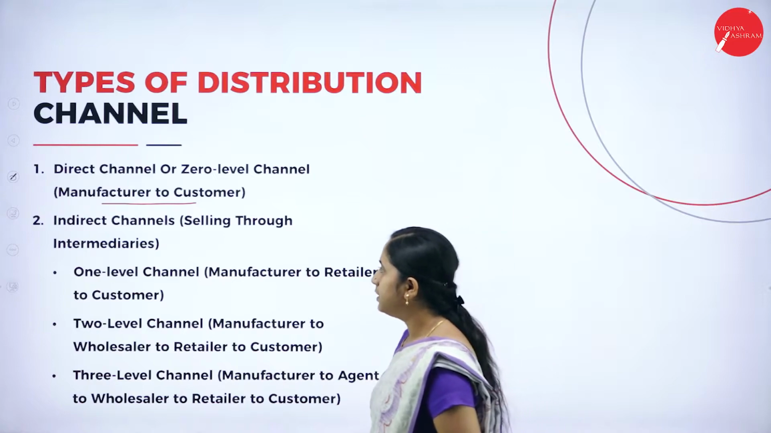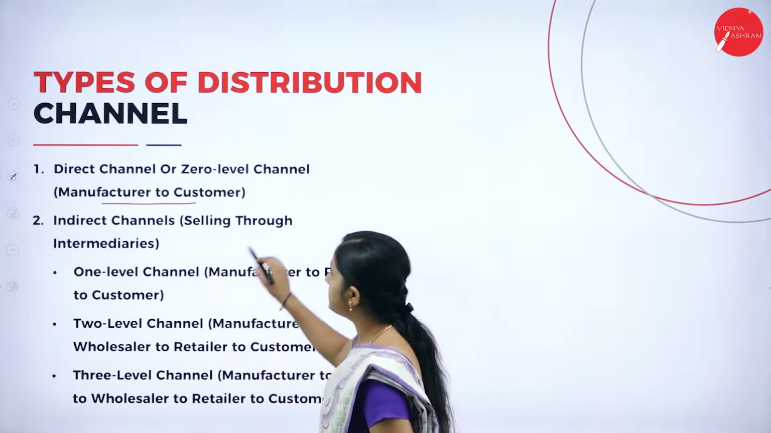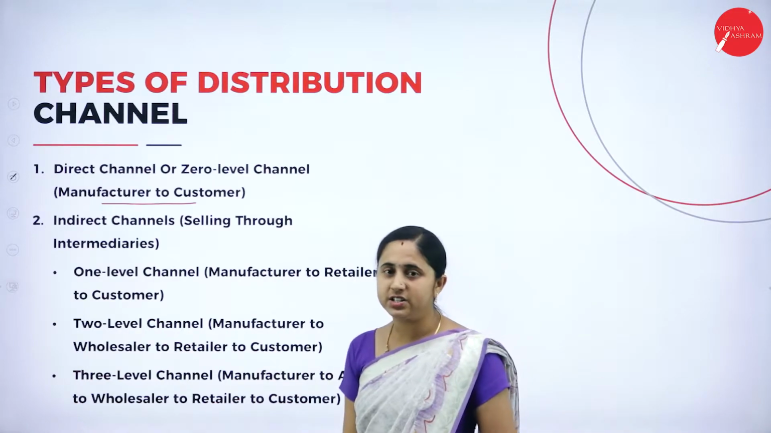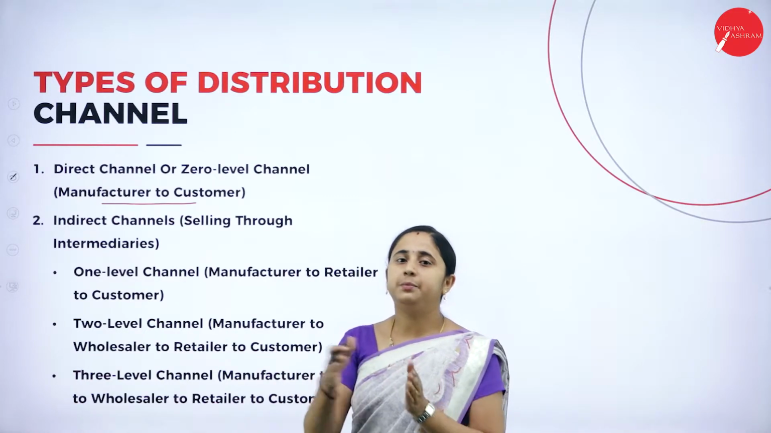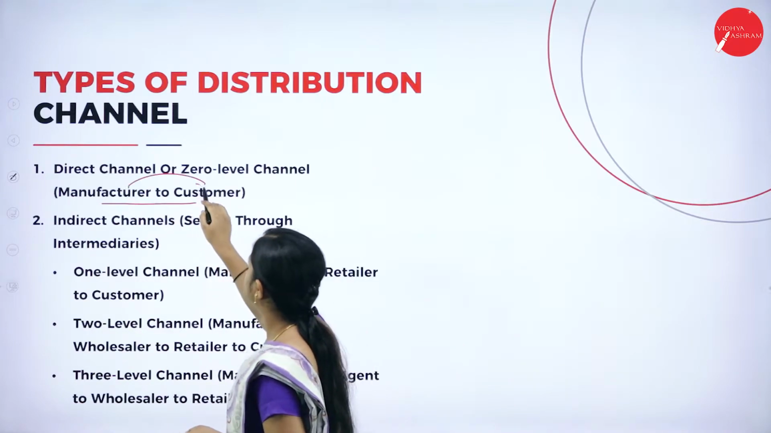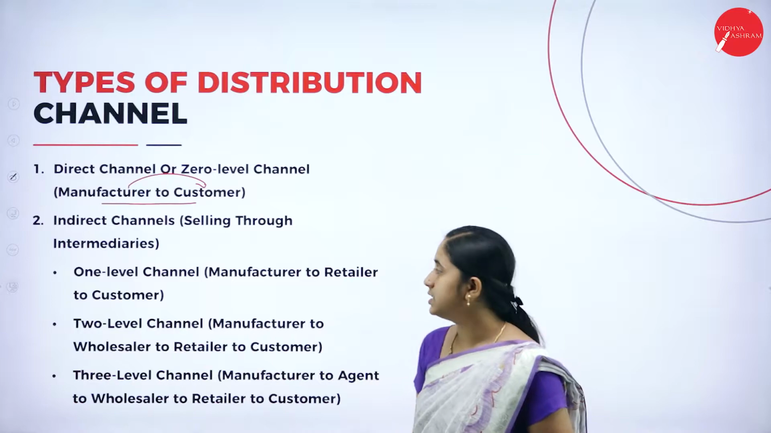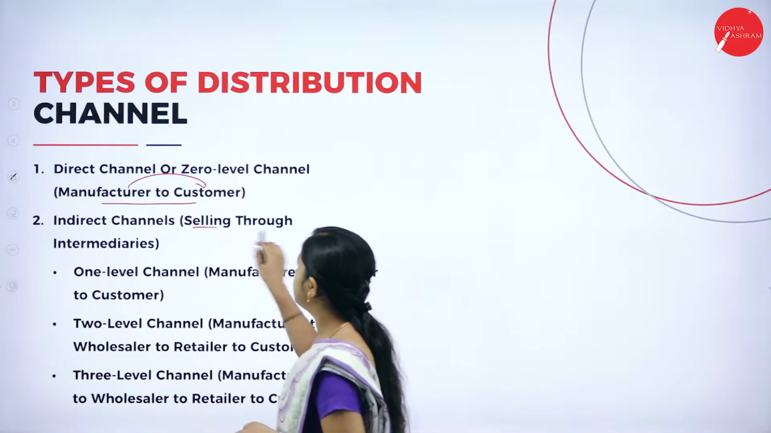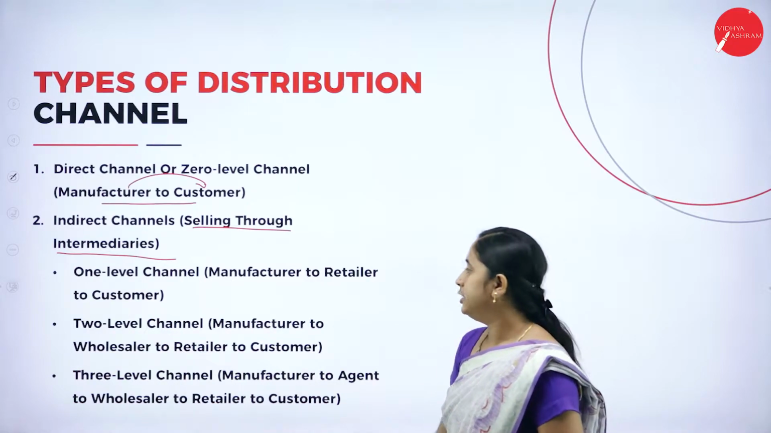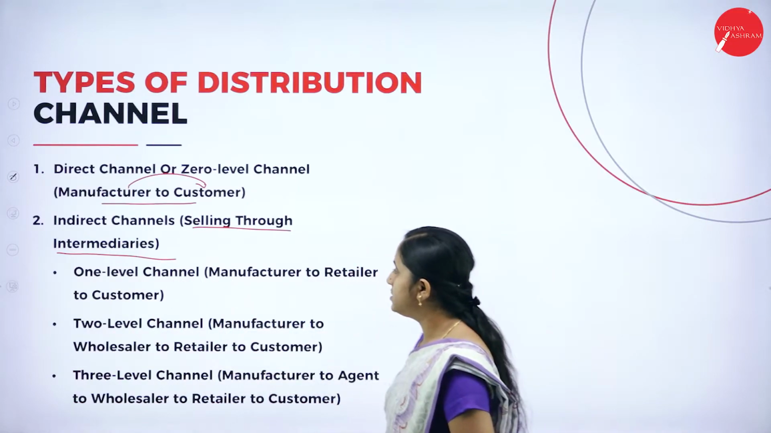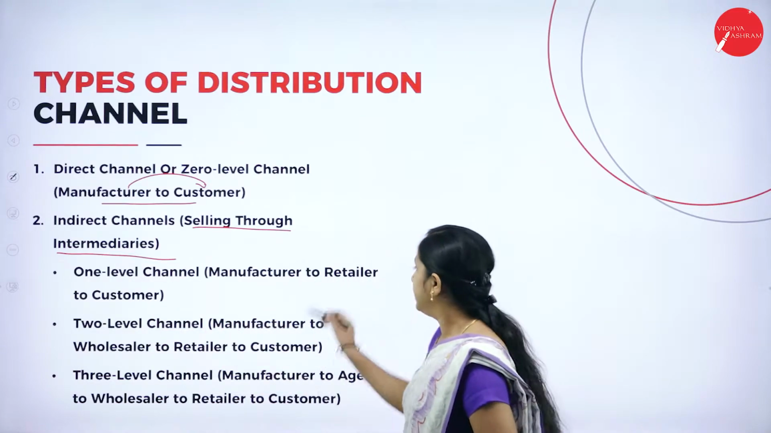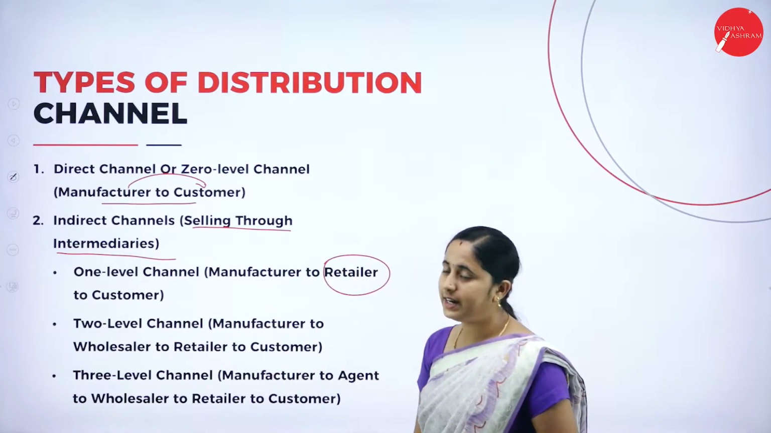Next, second type, indirect channels, that means selling through intermediaries. In the first one, direct channel, there is no intermediary or middlemen, only from the manufacturer to the final consumers. In the indirect channel, it sells through intermediaries. It is further classified into 3 types. 1 level channel, that means manufacturer to the retailer and consumers. Here they involve only retailer.